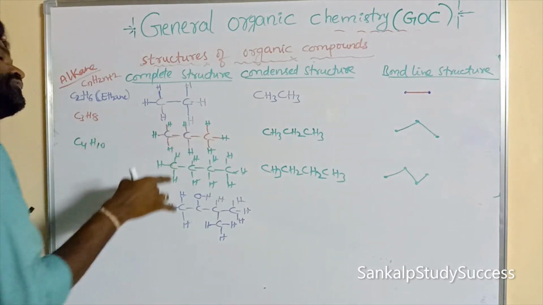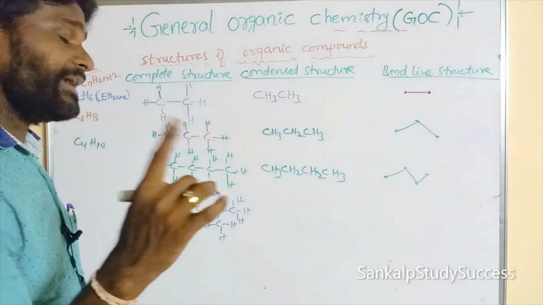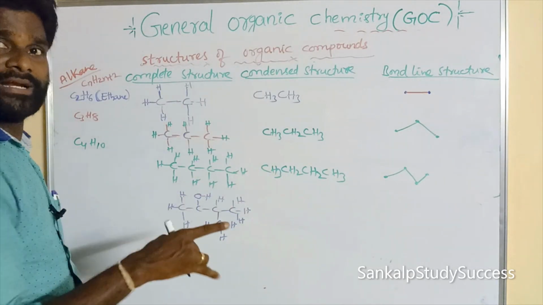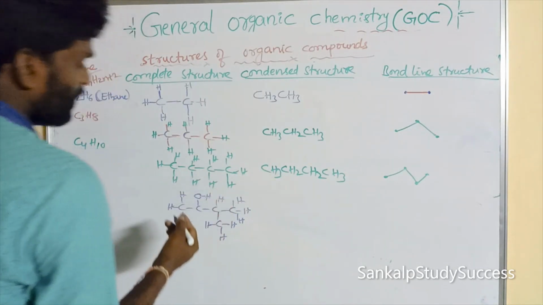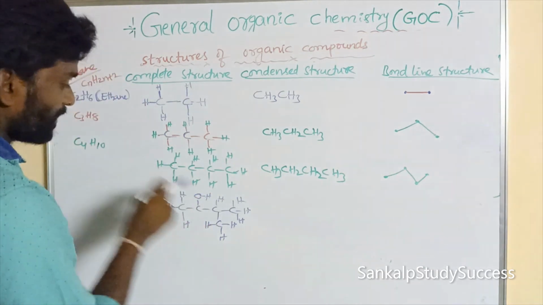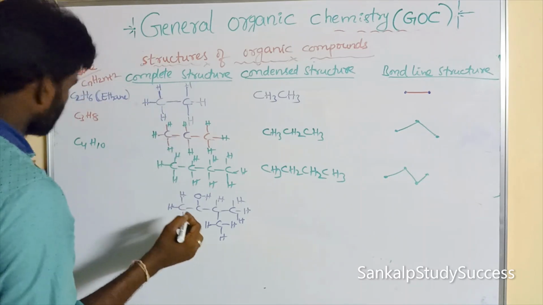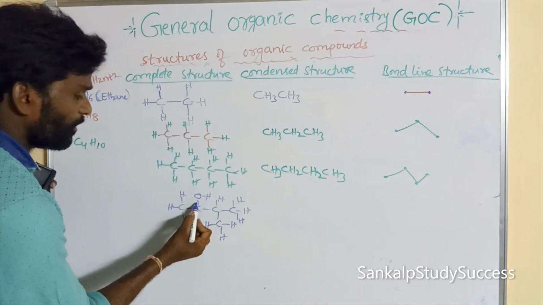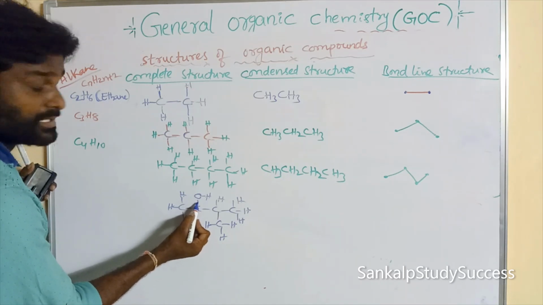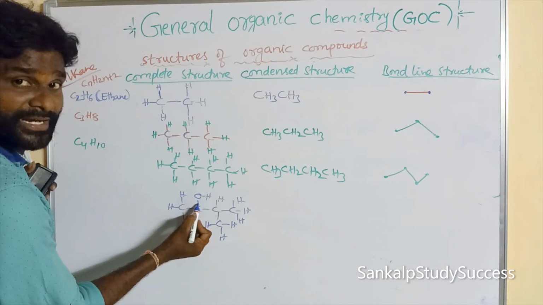So the octet rule means there must be 8 electrons in the surrounding, right? Here all carbons contain 4 bonds, that means 4 times 2 is 8 electrons. So that is the octet. Here oxygen has 2 bonds, which is 4 electrons, but oxygen does not have an octet.